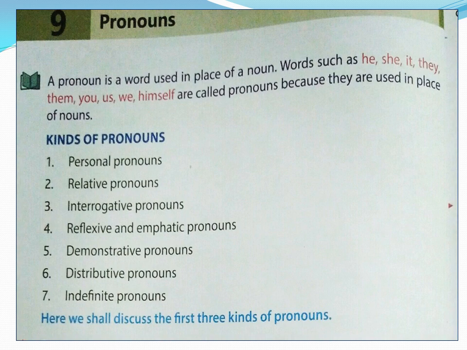So what did I do? The second place of the noun, that is Rani in the second place, I have replaced with she. Rani bought a pencil because she wanted to write. So what is the use of a pronoun, children? A pronoun makes the sentence simple and easily understood. So we use pronouns to make sentences simple and also understandable.